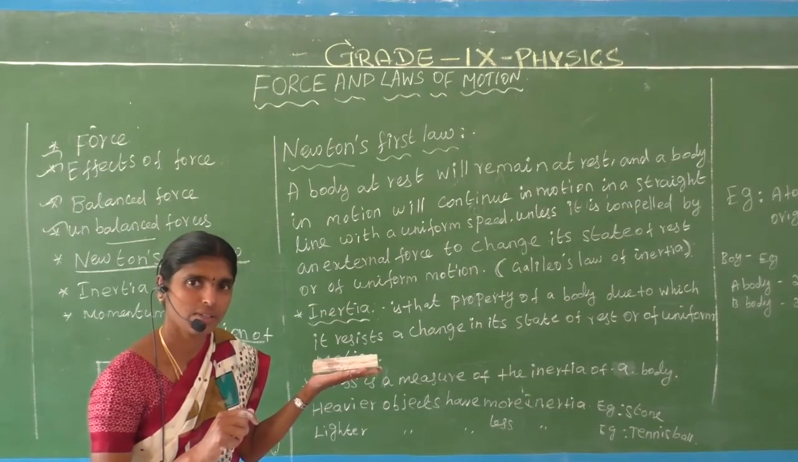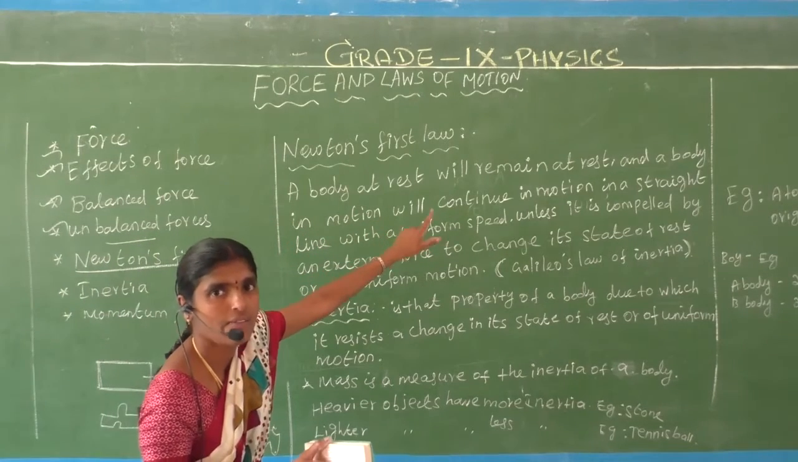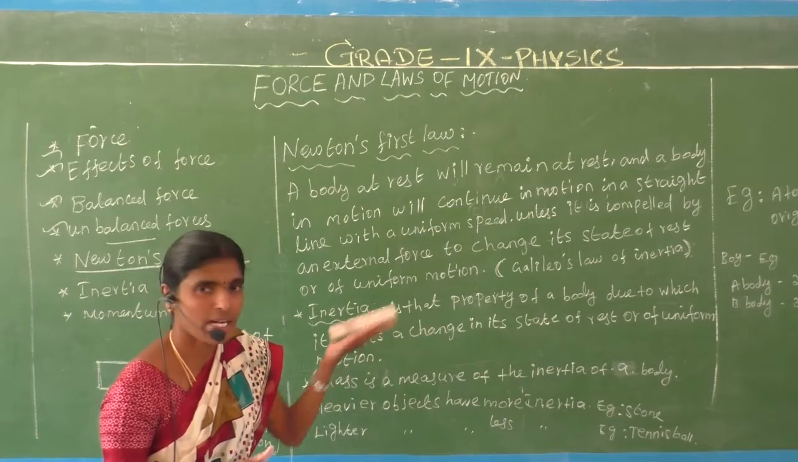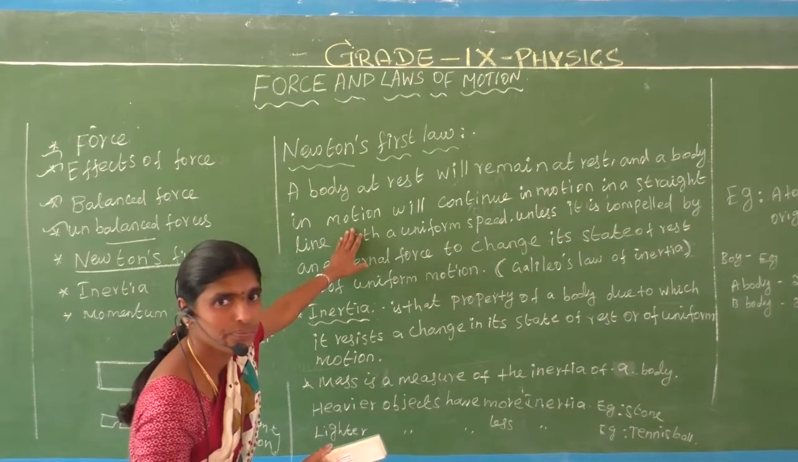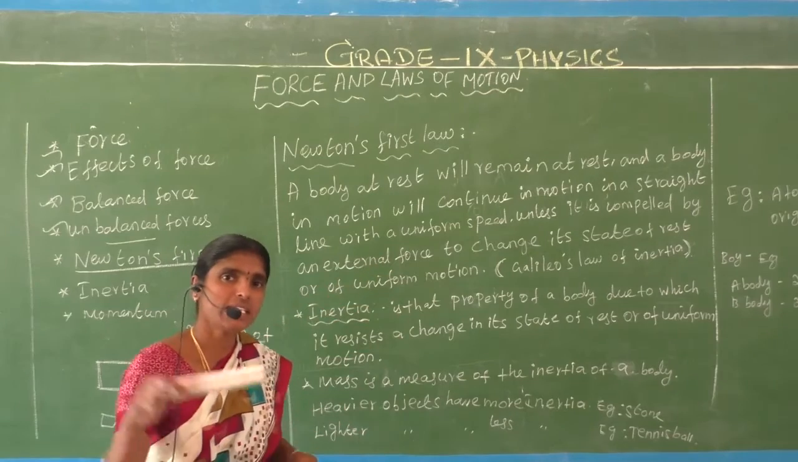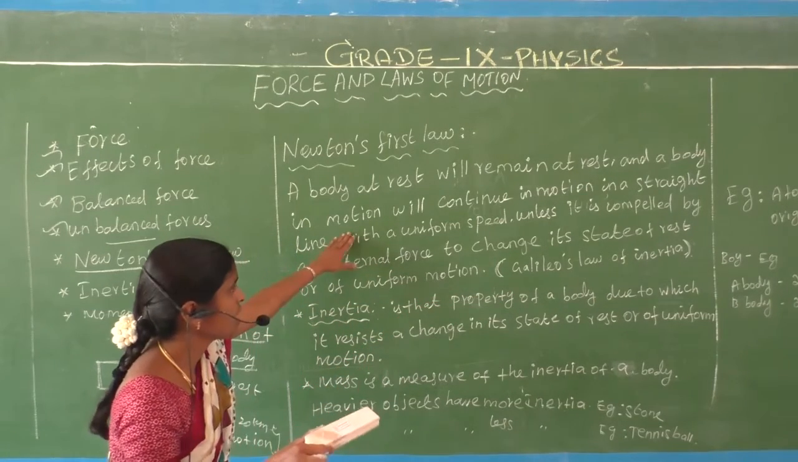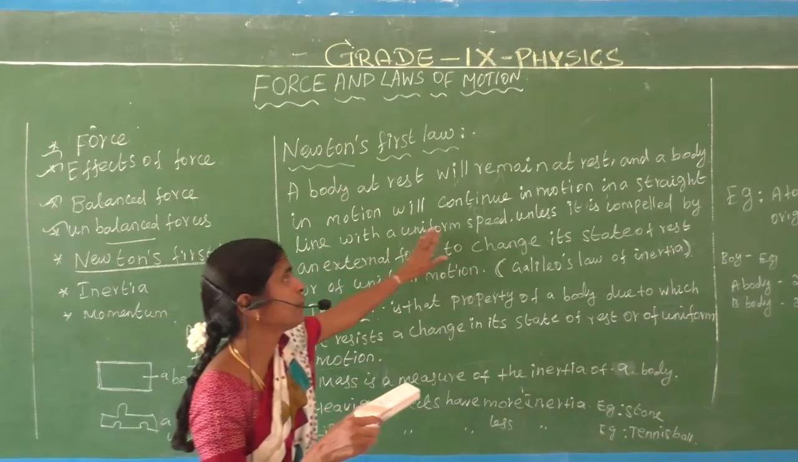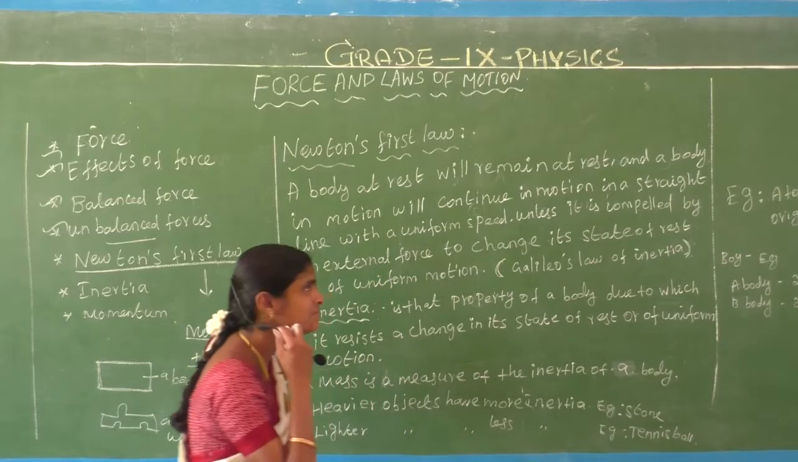Newton's first law. See here, see the board. A body at rest will remain at rest. And a body in motion, suppose a car moving at 20 kilometers, will continue in motion in a straight line with uniform speed.